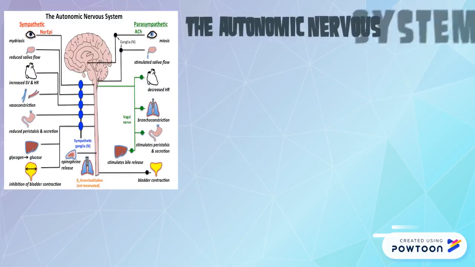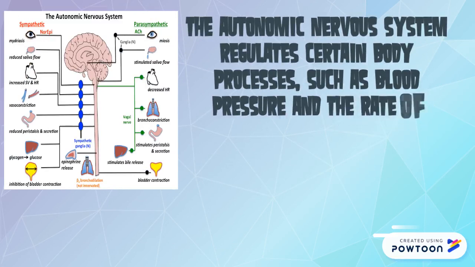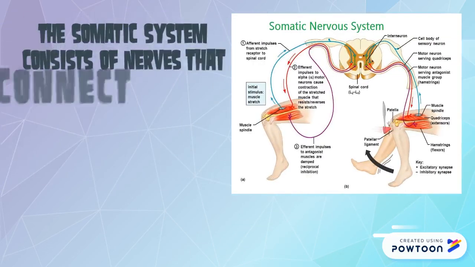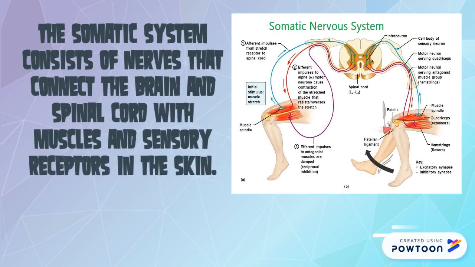The autonomic nervous system regulates certain body processes, such as blood pressure and the rate of breathing, that work without conscious effort, according to Merck manuals. The somatic system consists of nerves that connect the brain and spinal cord with muscles and sensory receptors in the skin.